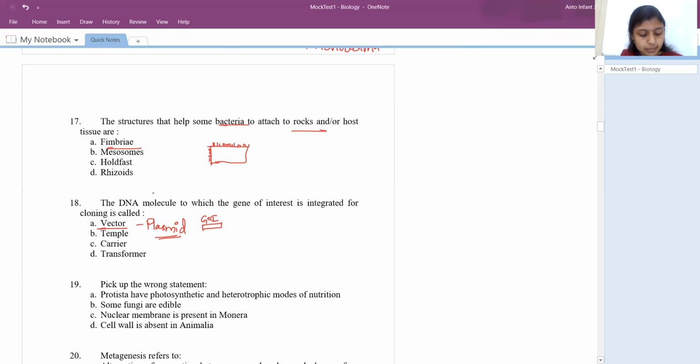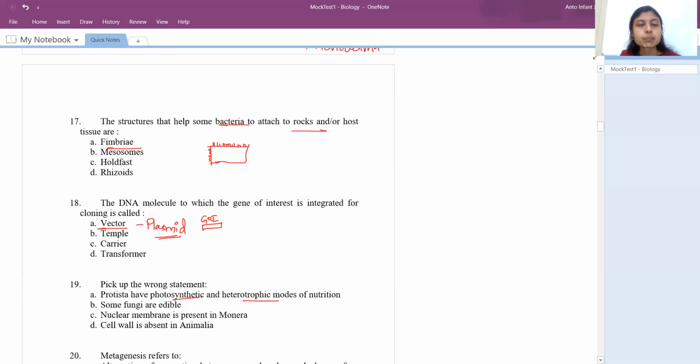Some fungi are edible. Nuclear membrane is present in Monera and cell wall is absent in Animalia. Okay, right. So Protista have photosynthetic and heterotrophic mode of nutrition. It is right because if we take under Protista, we have chrysophytes, dinoflagellates, euglenoids, slime molds, protozoans, right? So all these 5 are under Protista.